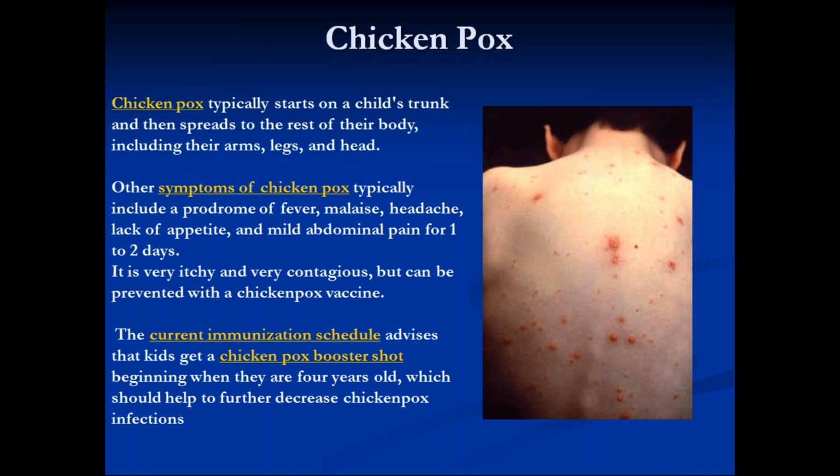Next is chickenpox. Chickenpox is a must. It's a very important topic for multiple choice questions. Chickenpox is caused by varicella zoster, as you all know, and varicella zoster is a type of herpes virus. How does it present?